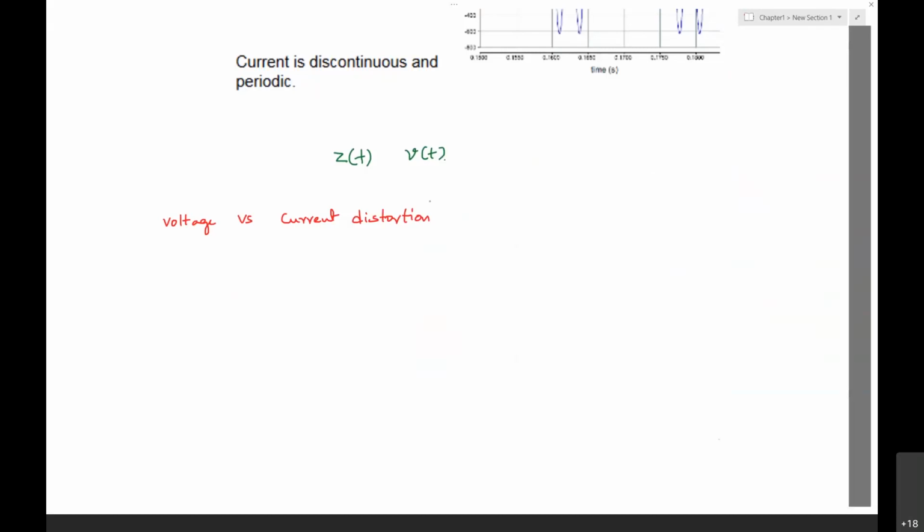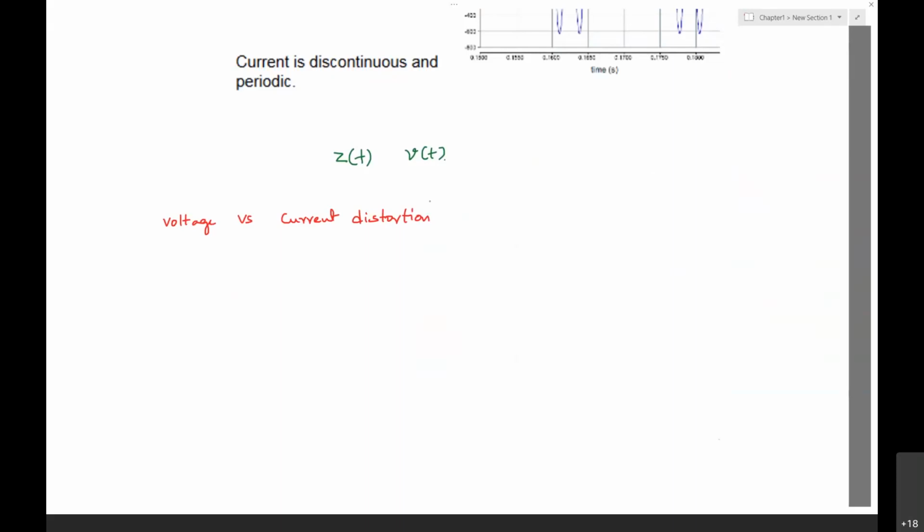So far in this unit, we have been discussing harmonics. As the definition says, harmonics are the integer multiples of the fundamental frequency components.